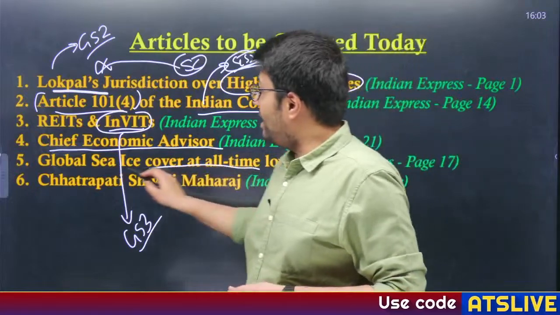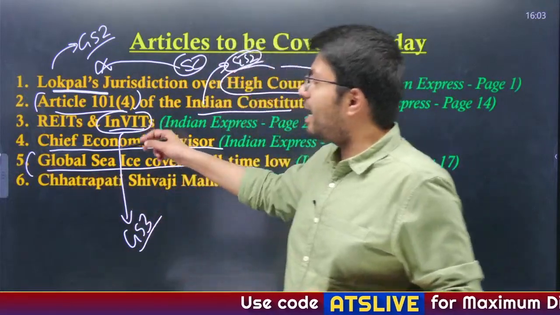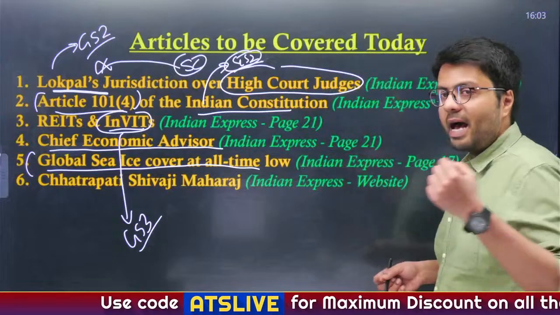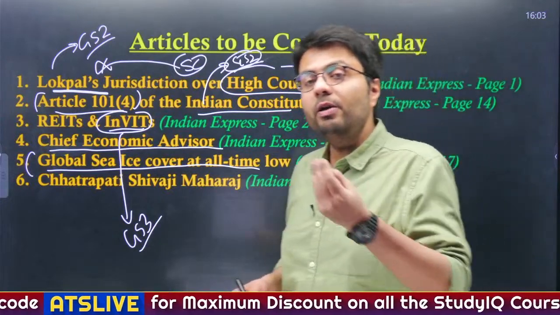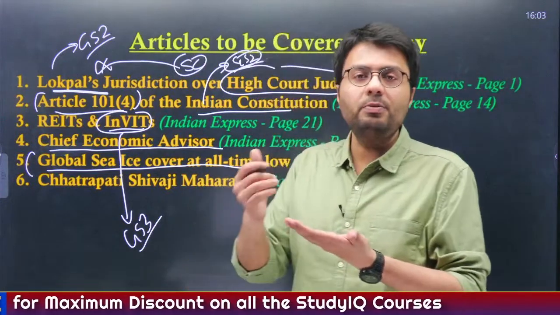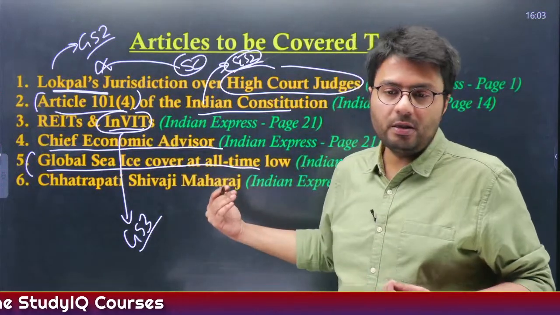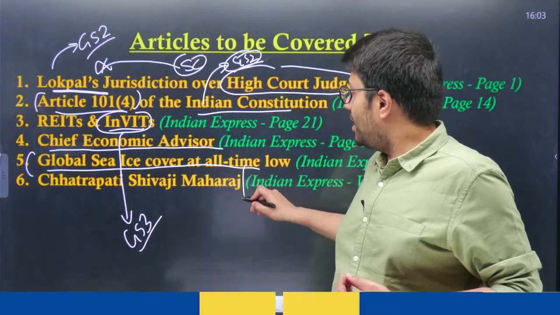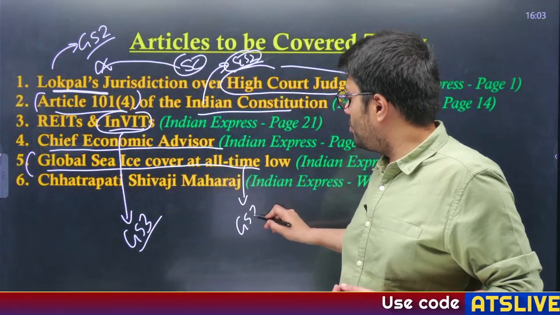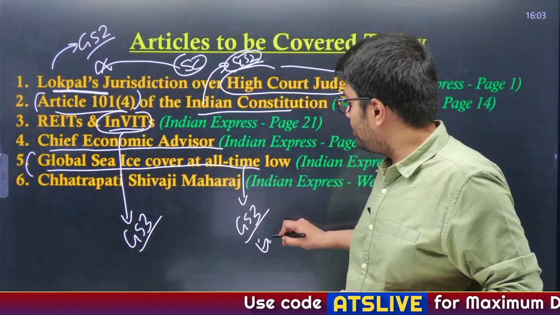Then we'll take a look at the article which highlighted that the global sea ice cover has gone to an all-time low. We'll understand the factors behind it and what may be the consequences of such reduction in the global sea ice cover. And this becomes a part of environment syllabus, therefore GS paper 3 environment.